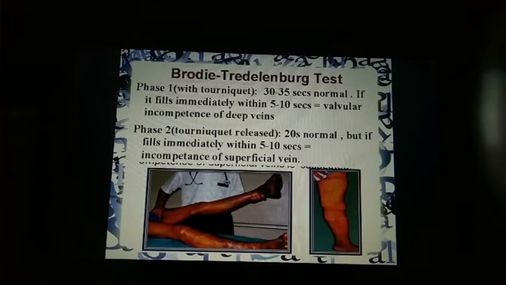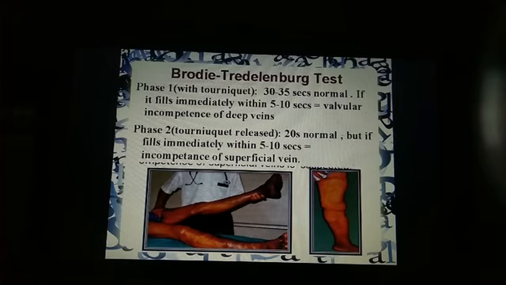Then the patient is asked to stand. Now, if the veins fully distend within 5 seconds before the tourniquet is released, we have already tied the tourniquet, which we don't have to release. So if with the tourniquet on, the superficial veins distend within 5 seconds, there is valvular incompetency in the deep veins, right? Valvular incompetency in deep veins.